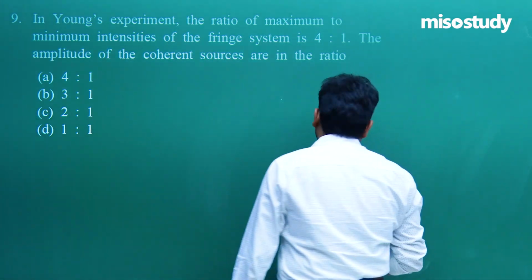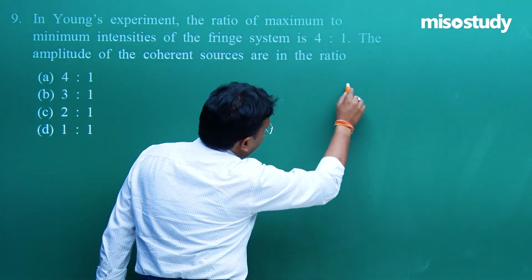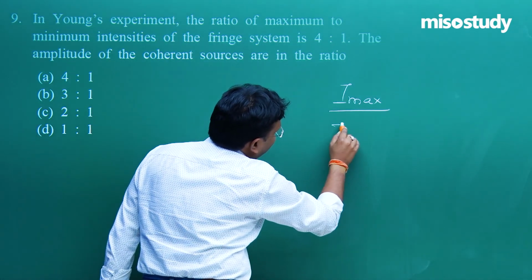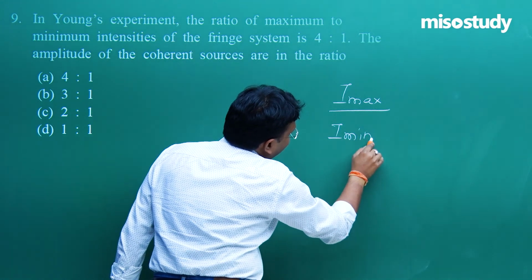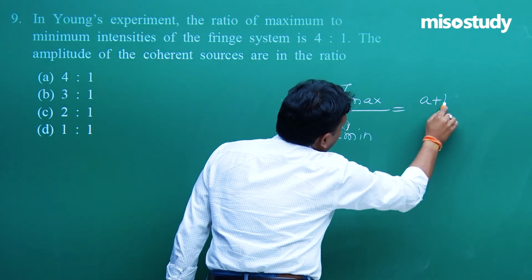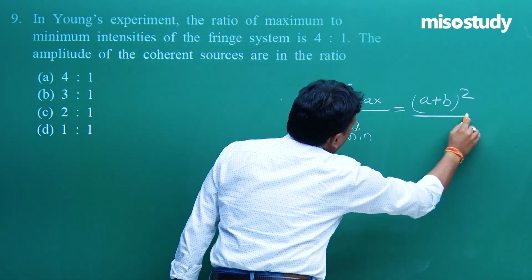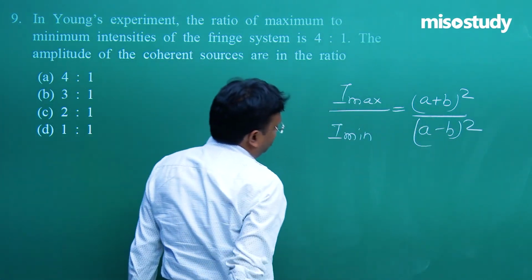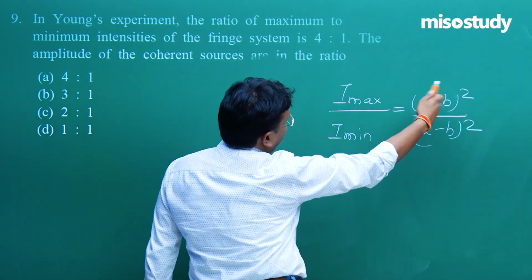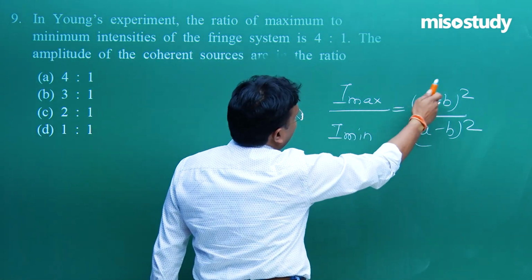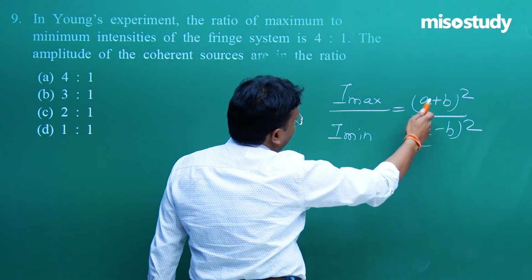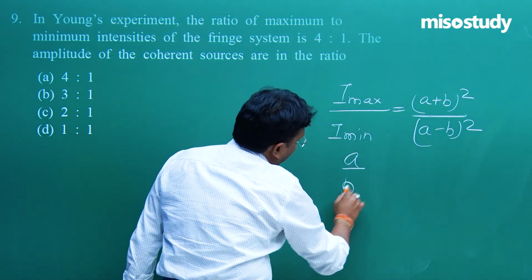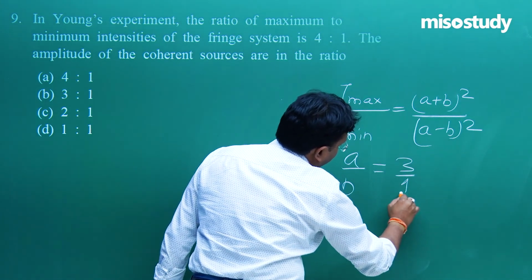Let me write down the simple results over here. I max upon I min is equal to (a plus b) whole square upon (a minus b) whole square, although just 2 minutes back I mentioned this result. Once you solve it by the same method, root of ratio gives (a upon b plus 1) upon (a upon b minus 1). Once you solve it, you will get a upon b is equal to 3:1.